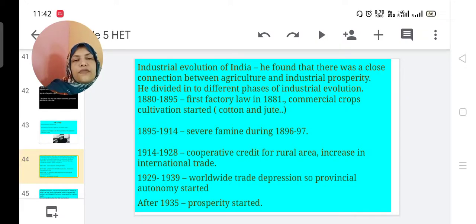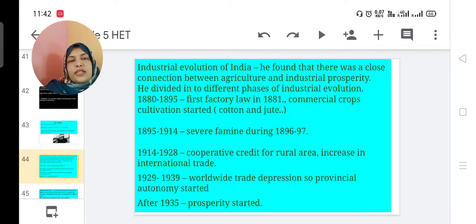Then the third phase is 1914 to 1928. During this time, cooperative credit for rural areas was started, and there was an increase in international trade also. The next phase is 1929 to 1939. Here, there was a worldwide trade depression.